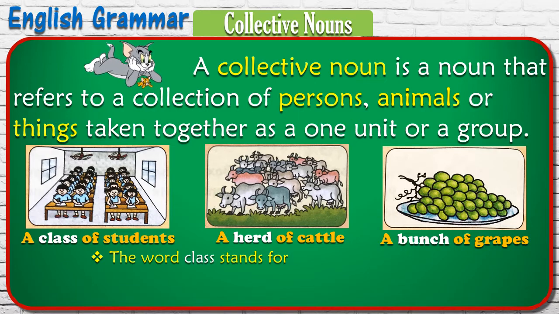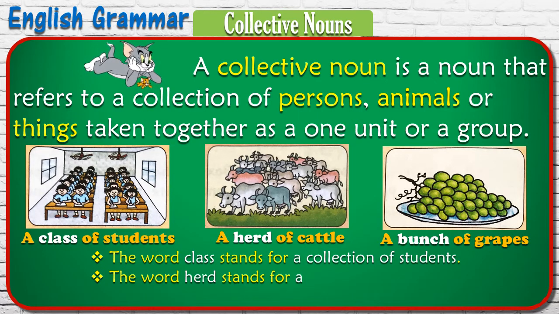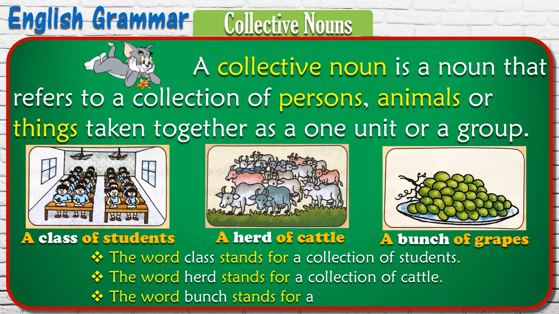Let's see the example. A class of students. The word class stands for a collection of students. A herd of cattle. The word herd stands for a collection of cattle. A bunch of grapes. The word bunch stands for a collection of grapes.